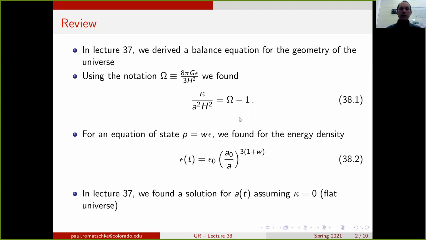We then used these two equations in lecture 37 to find an actual solution for the scale factor A of t if we assumed kappa to be exactly 0, which corresponds to a flat universe. In this lecture, we want to now explore what happens when we have non-vanishing values of kappa.